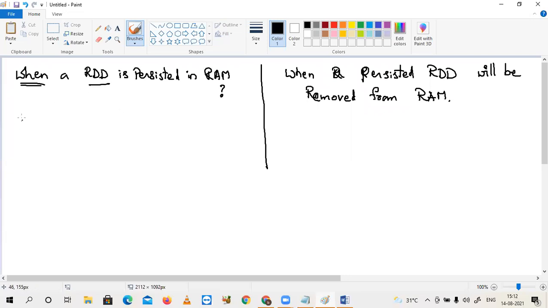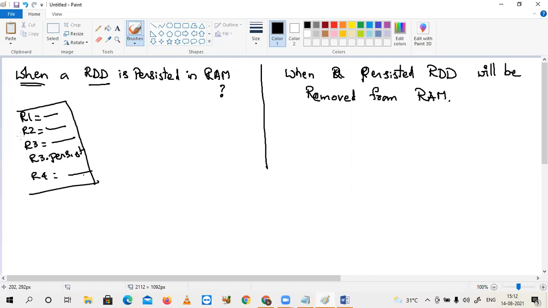So remember, I said R1 equals something, R2 equals something, R3 equals something, after that R3.persist, after that R4 equals something. So this is just a program declaration, that means a flow declaration.